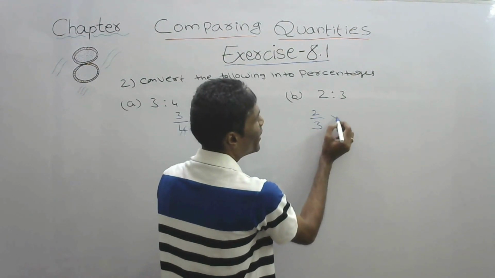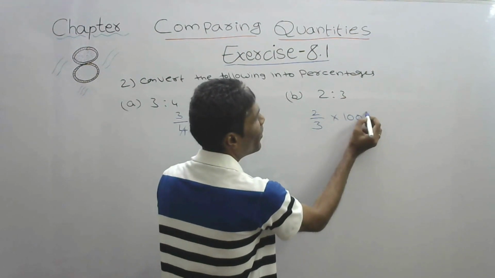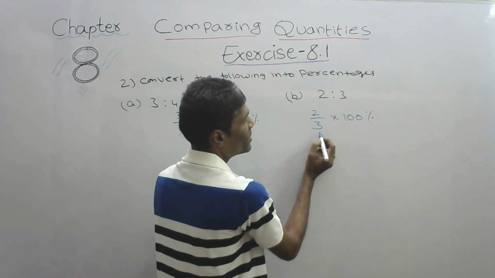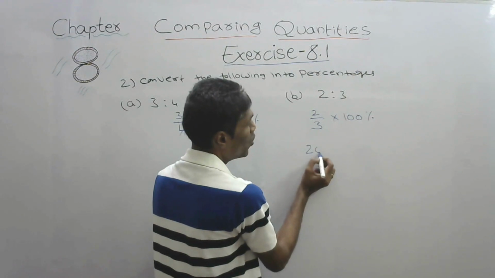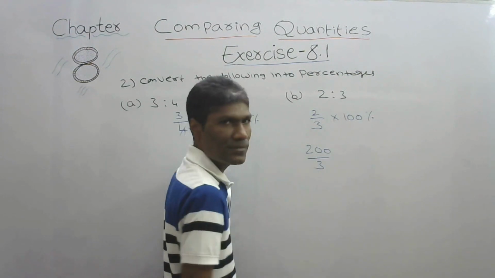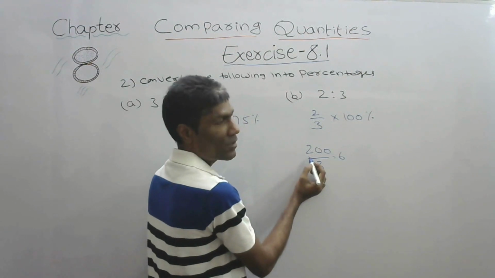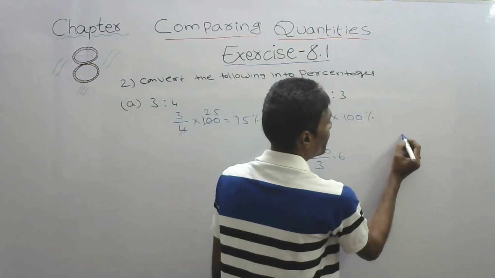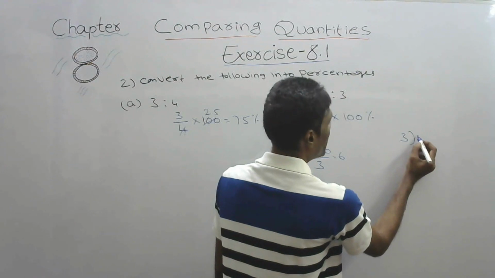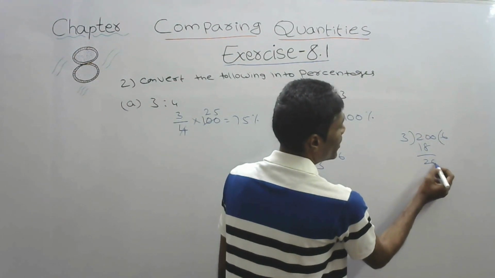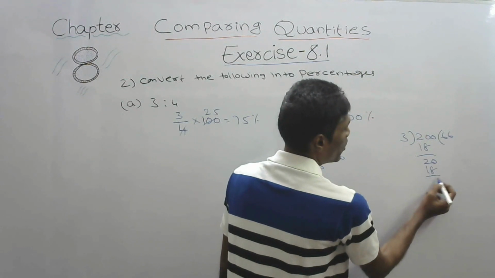Then next one, this is 2 by 3 into 100%. So no cancellation. So 2 into 100, 200 by 3. If you know this process, fine, otherwise we will do the division. 3 into 200, 3 sixes are 18, 2, 20, 3 sixes are 18, 2.